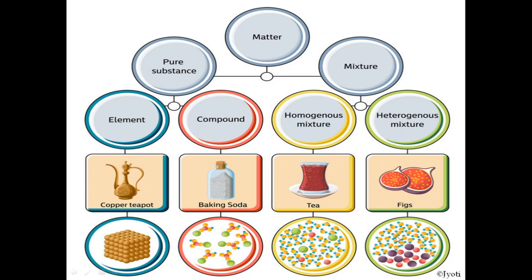But here you can see this is fig. This is the pulp of the figs, and here you can see the flowers are there. Fig flowers are there. So they are occupying a separate entity. Okay, they are completely different from each other. So they can also be separated by physical method.